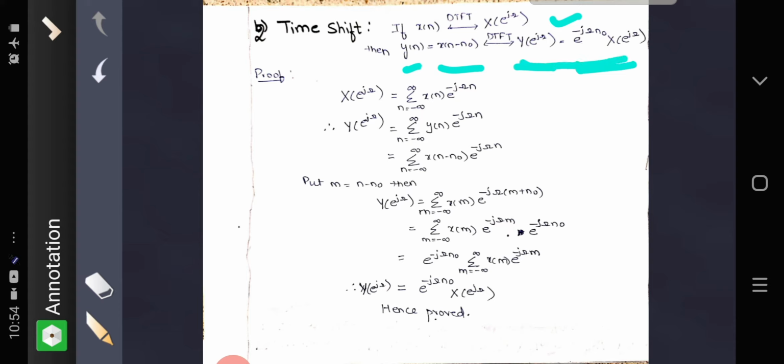So we know that X of e raised to j omega is the summation n equal to minus infinity to plus infinity x of n e raised to minus j omega n. Similarly, Y of e raised to j omega is the sigma n equal to minus infinity to plus infinity y of n e raised to minus j omega n. But what is y of n? x of n minus n naught.